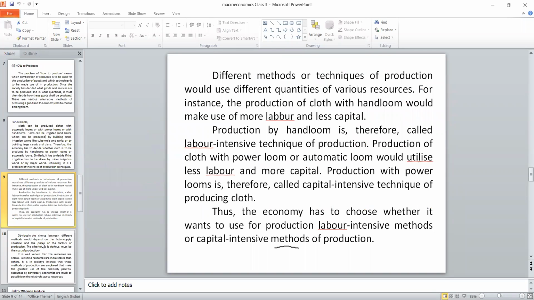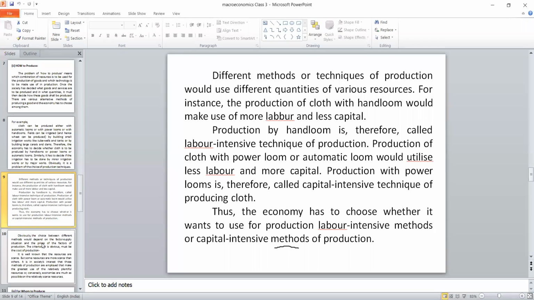Let me continue. Different methods and techniques of production would need different quantities of various resources. For instance, the production of cloth in a hand loom would need more labor, less capital. Likewise, for production using power, there will be more capital and less manpower. So the first one is called labor intensive technique of production. The second one is called capital intensive technique of production.